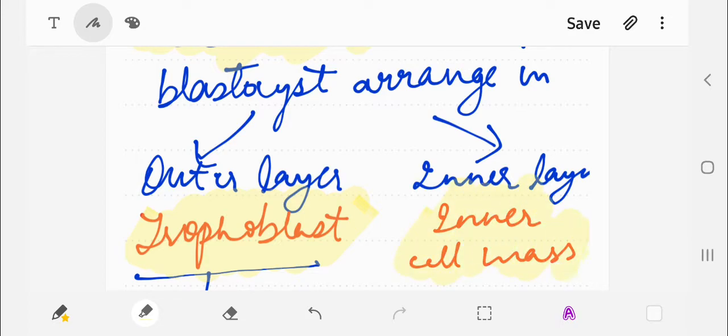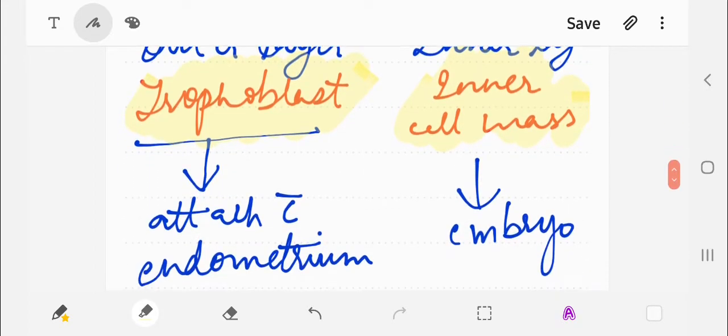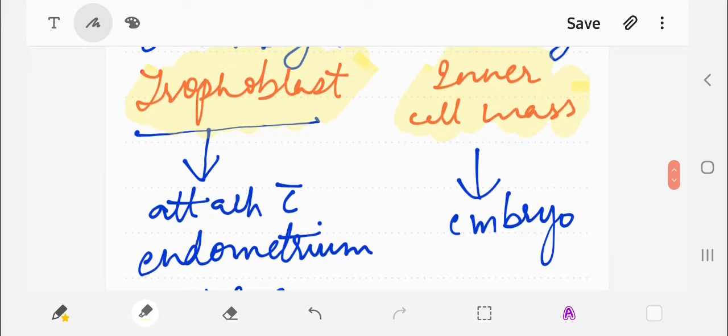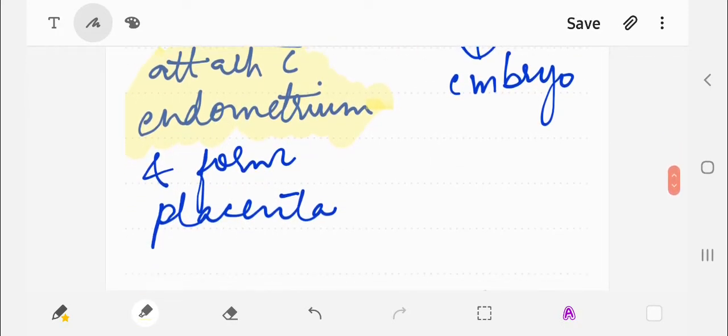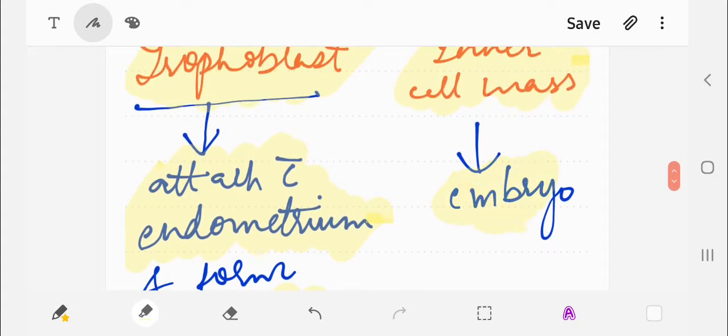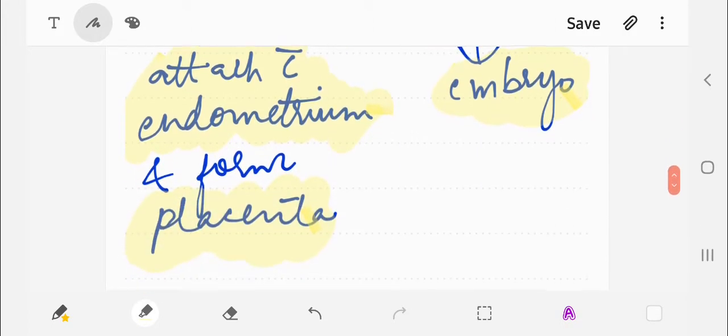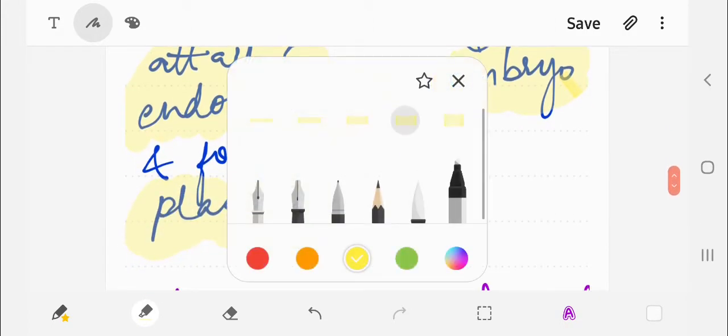So what is the fate of the trophoblast? Fate means what the trophoblast will form and what the inner cell mass will form later. The trophoblast is going to attach with the endometrium, that is the inner lining of the uterus, whereas the inner cell mass will develop into the embryo. And the attachment of the trophoblast with the endometrium will form the placenta.